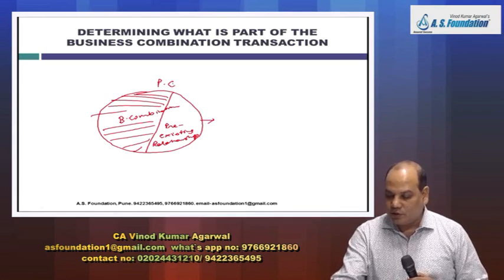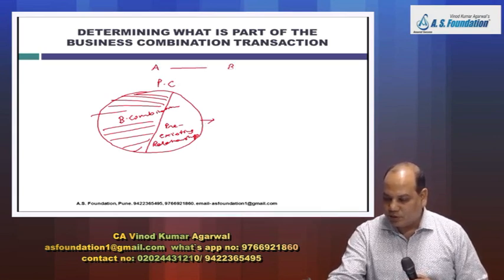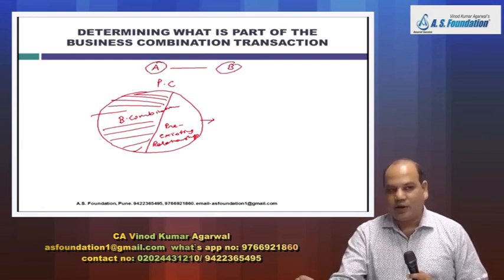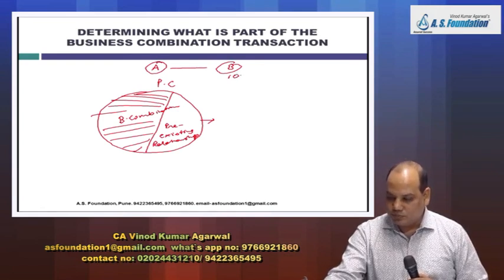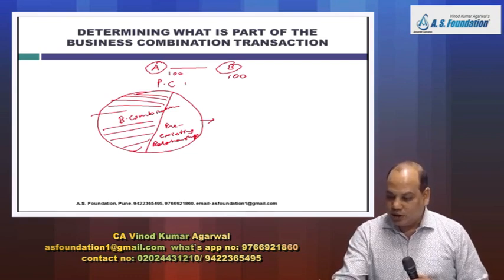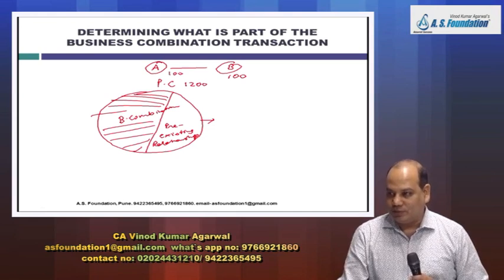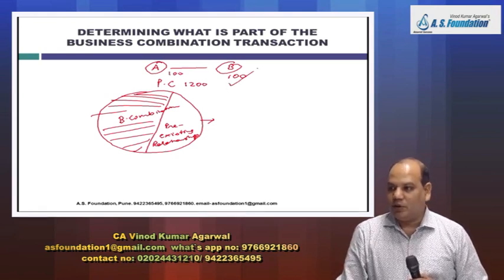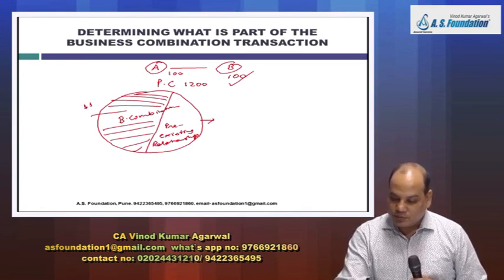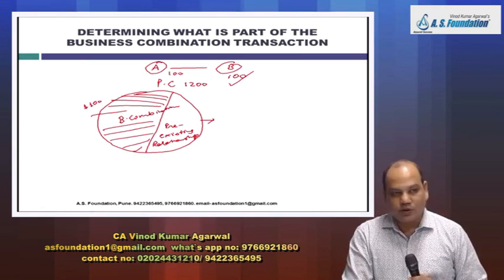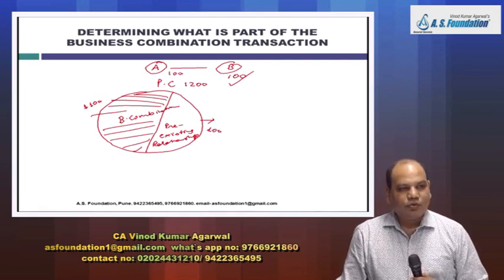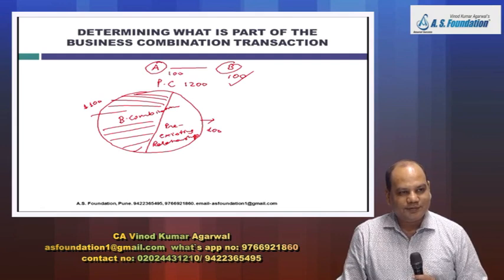Is it right? Like for example, A acquires B. A is a debtor, B is a creditor. So B is supposed to receive 100 rupees from A. So what A did, A made a total payment of 1200 rupees, and this settles the bill of B also. So in this case I will say actually 1100 was towards acquisition of business and 100 rupees was paid to pay the outstanding balance. Right?